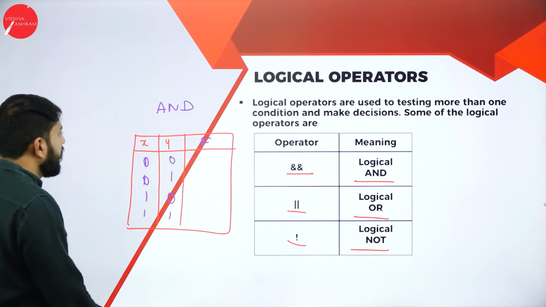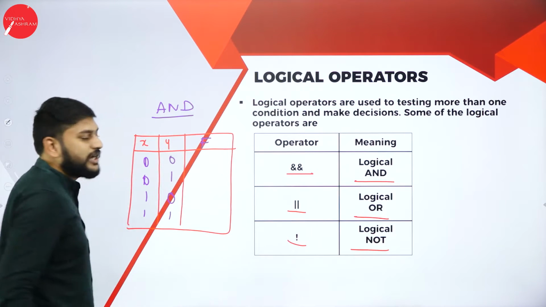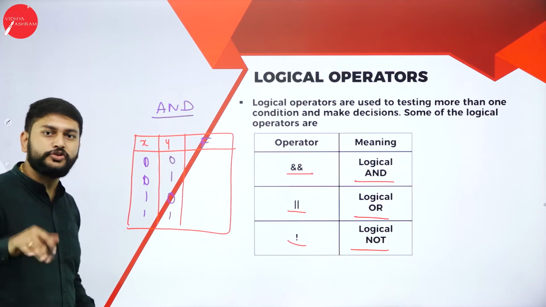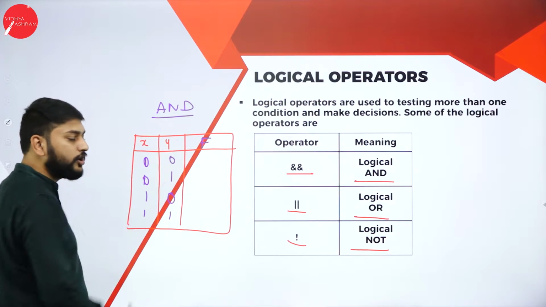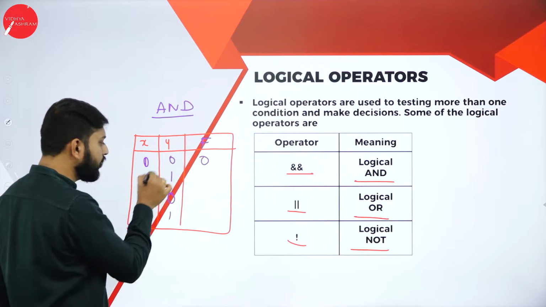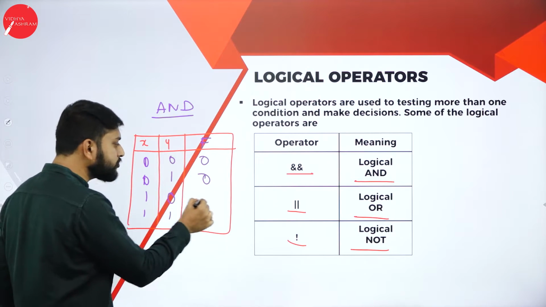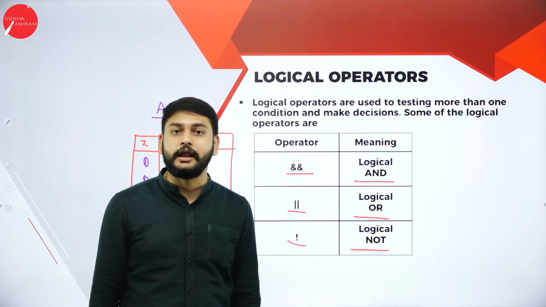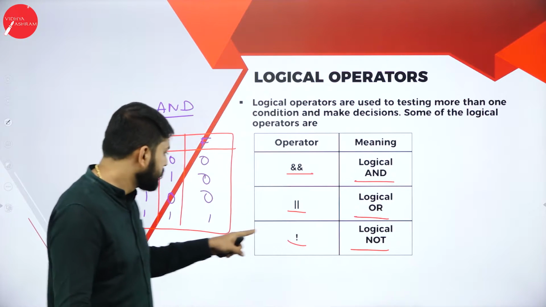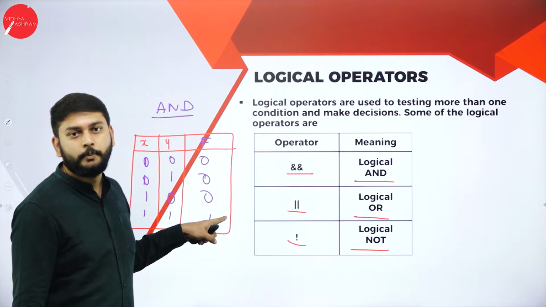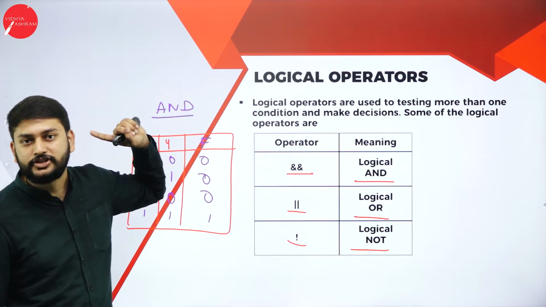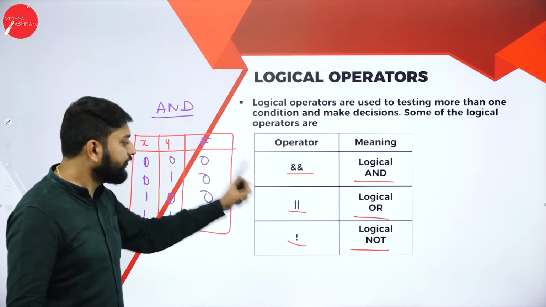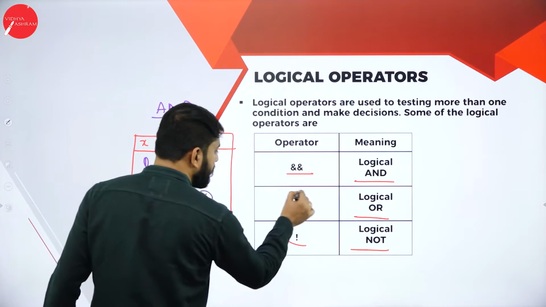If I perform this AND operation, AND in the sense multiplication, simple as that. 0 into 0, 0. 0 into 1, 0. 1 into 0, 0. 1 into 1, 1. This is the result of logical AND. If you use this operator, this will be the result. You will be performing multiplication.